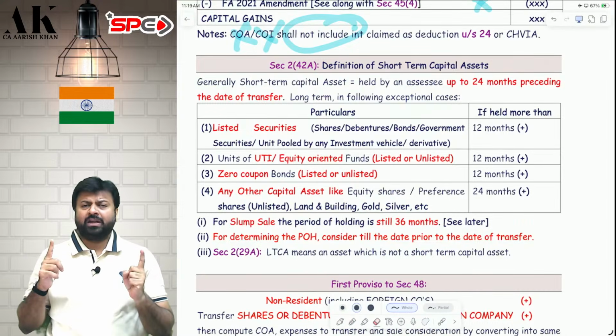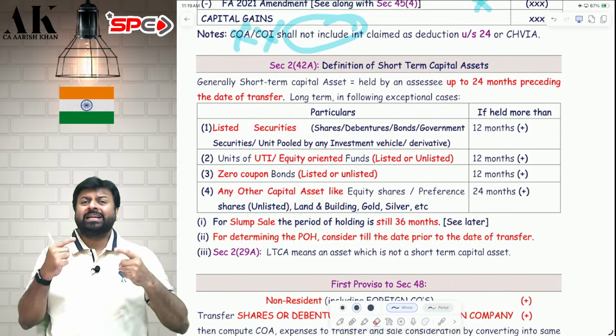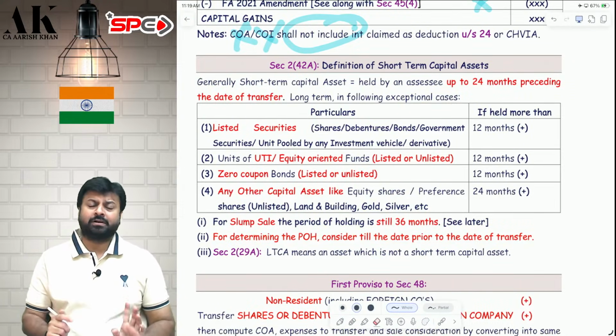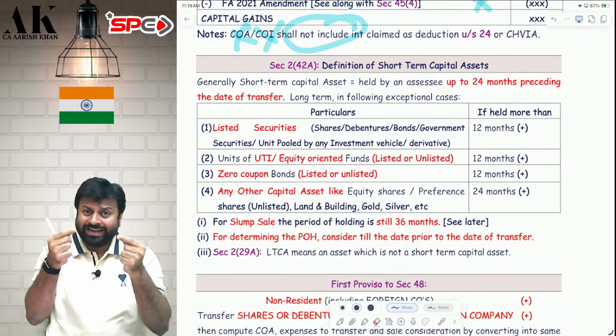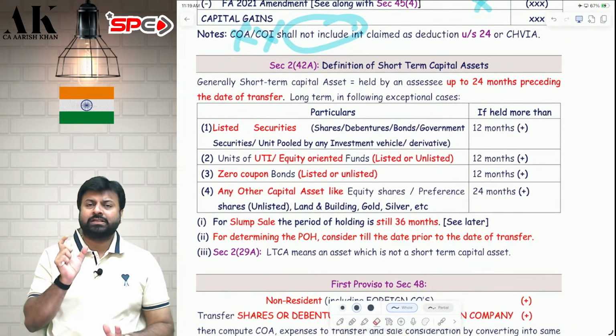Sir, how to compute period of holding? From date of purchase till 1 day prior to date of transfer. You will count from the date of purchase till 1 day before the date of transfer. That is considered to be the period of holding. If it is up to 24 months, it is short term. If it is more than 24 months, it is long term.